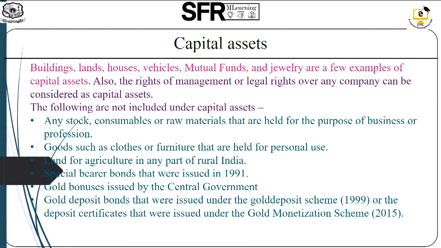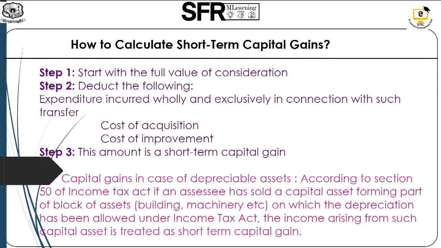To give further clarification, the following are not included under capital assets: any stock, consumables or raw materials held for the purpose of business or profession; our used clothes and furniture which are used at home, that is, for personal use; land for agriculture in any part of rural India; special bearer bonds, gold bonds issued by the central government, and gold deposit bonds. These are all not coming under the purview of capital assets.